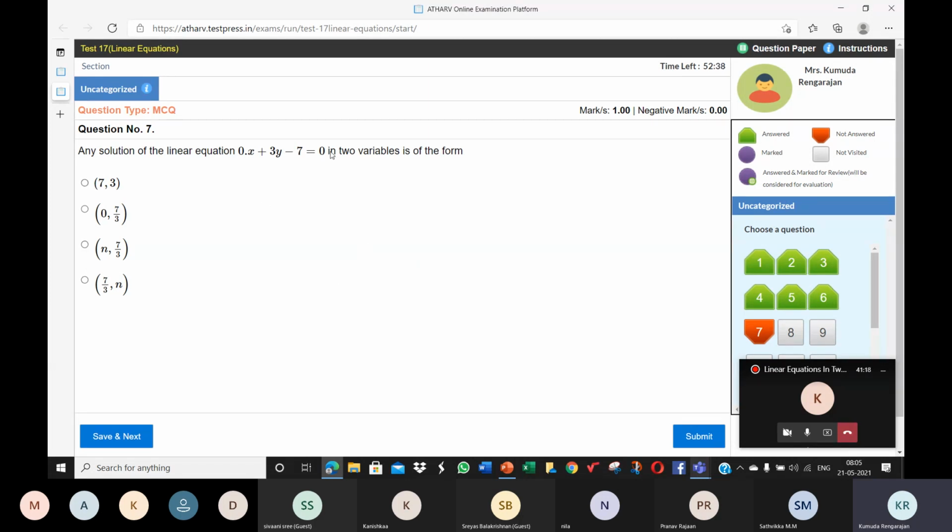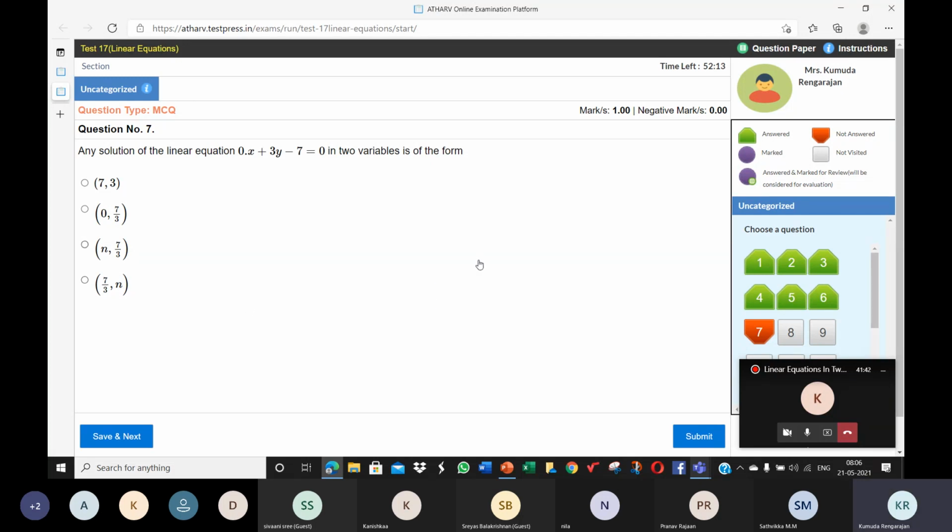So see here, let me come from the beginning. This is nothing but 3y is equal to 7, y is equal to 7 by 3. When we make the xy table to get the straight line, since we have y is equal to 7 by 3, against y in all three boxes we're going to say 7 by 3.